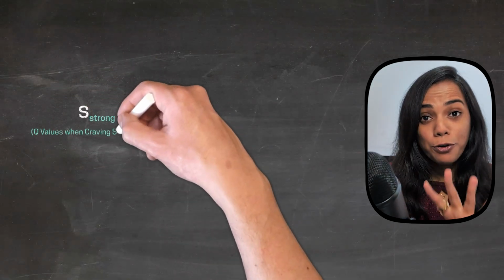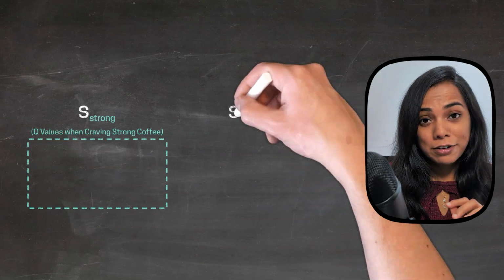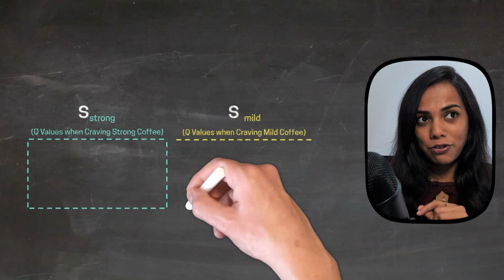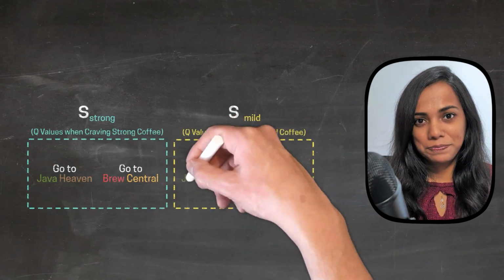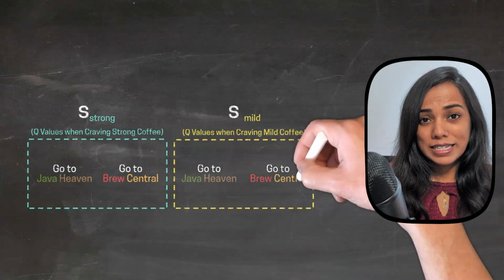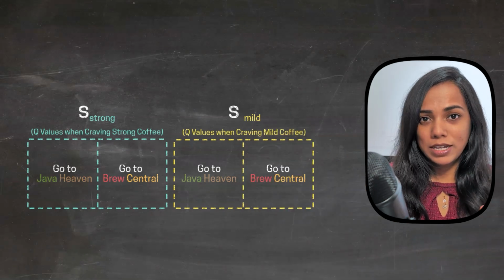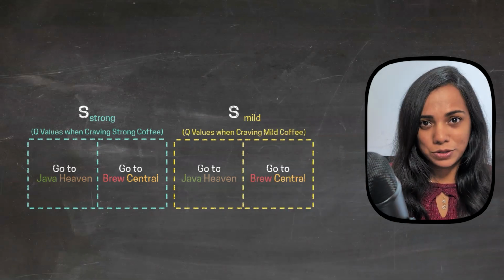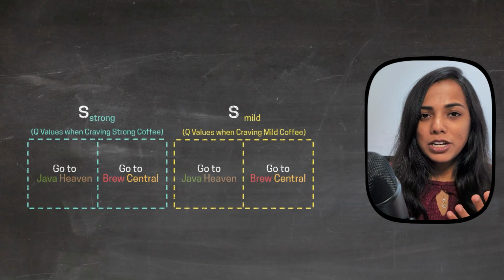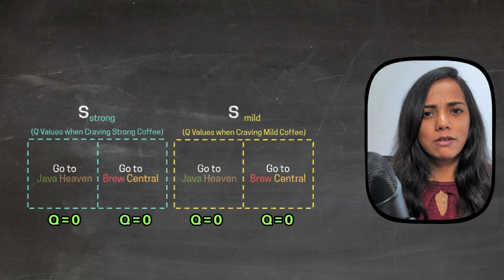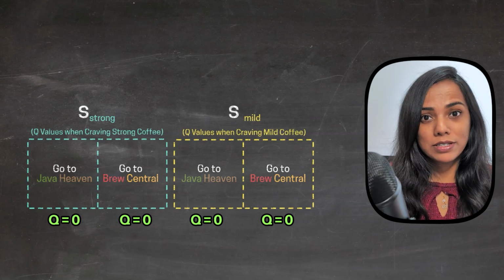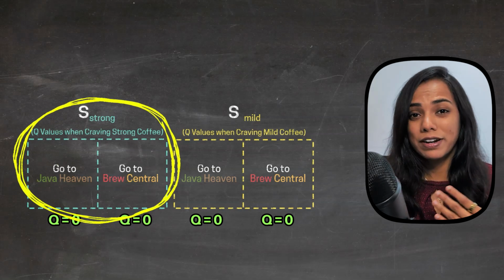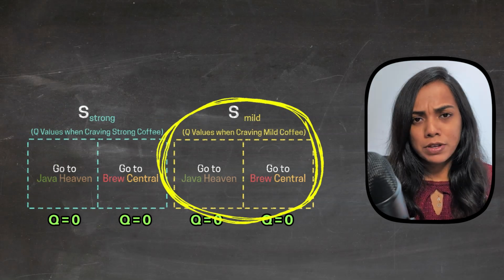Now you have 4 possible Q values corresponding to the craving being strong or not and the Java Haven or Brew Central. So these are your states and the corresponding actions. So it's a combination of these two things. Initially, all these Q values might start at 0. You now have two distinct sets of probabilities: a policy when craving a strong coffee and a policy when craving a milder chocolatey coffee.